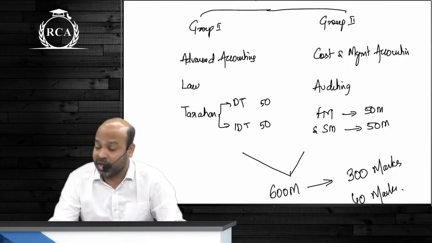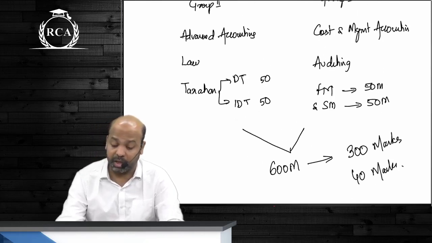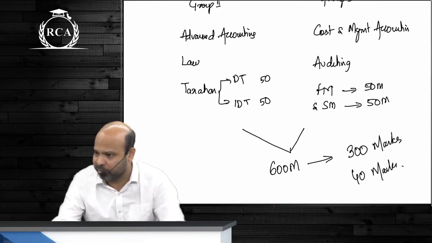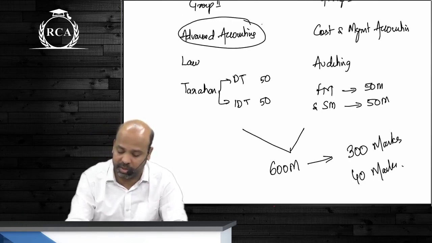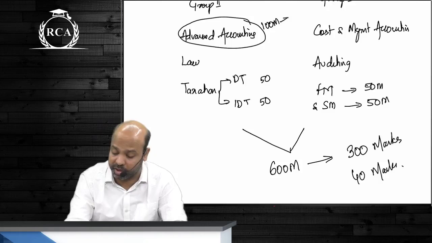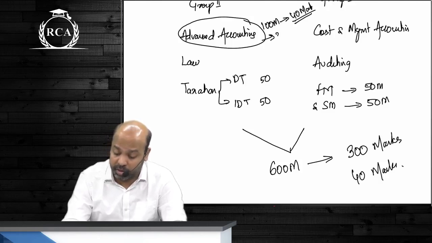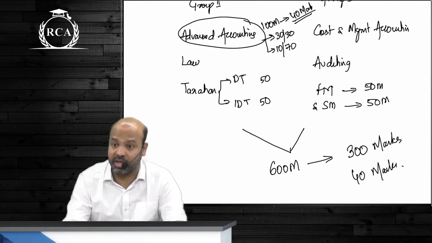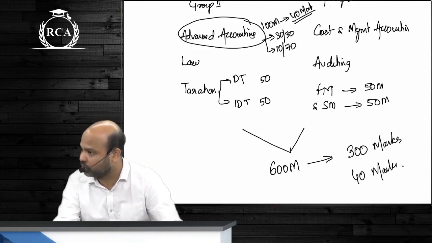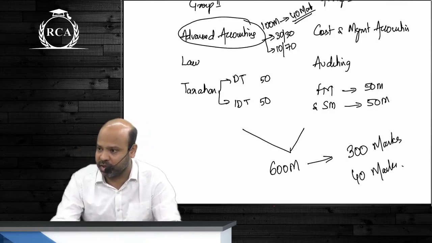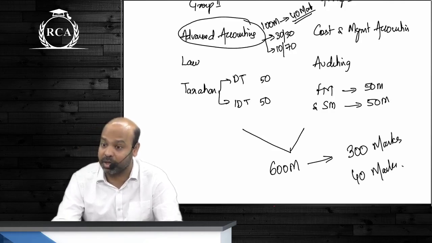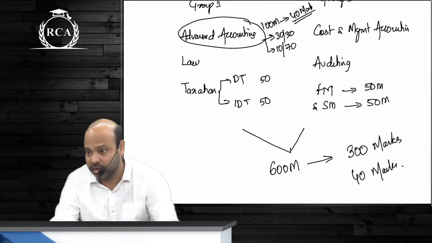Now, the criteria of 40% applies to the entire paper. Meaning, if the advanced accounts paper is for 100 marks, you're supposed to get 40 marks on an overall basis in advanced accounts paper. As of now, you can also get 30 out of 30 in MCQs and 10 out of 70 in the descriptive part. That is allowed. But there are rumors already that they might make this 40% criteria applicable to each individual component.